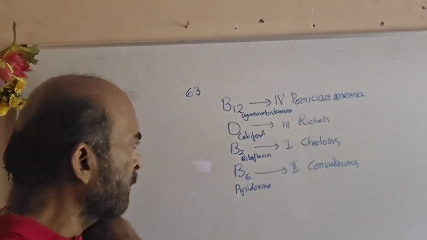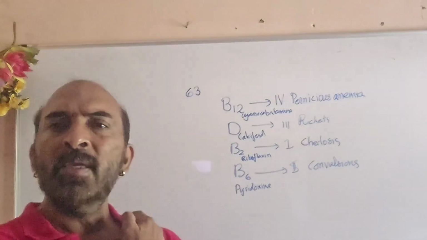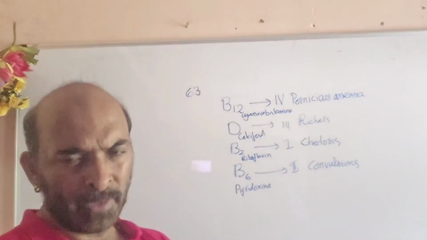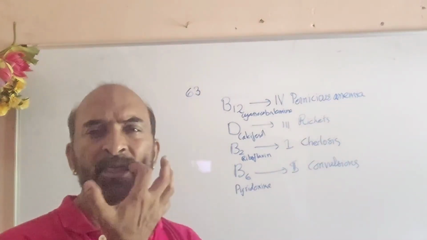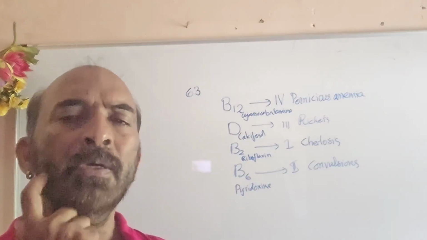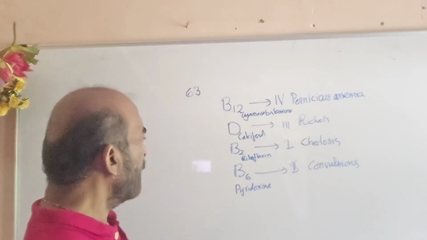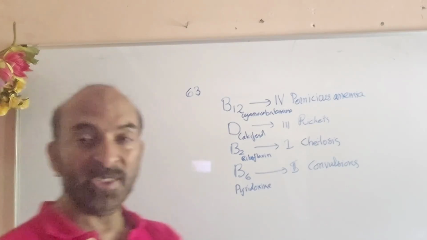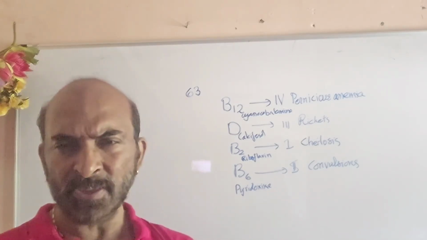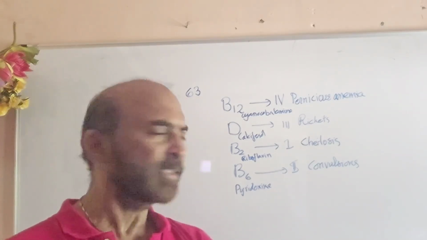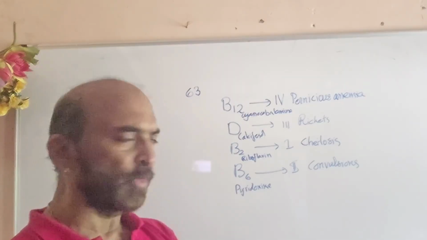Then B2, riboflavin. What is its deficiency problem? Cheilosis, the fissuring and cracking at the mouth's corners. And B6, pyridoxine: convulsion, uncontrolled movement of muscles and related pains.